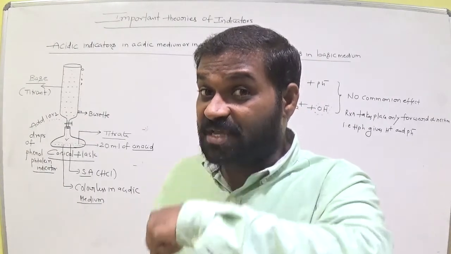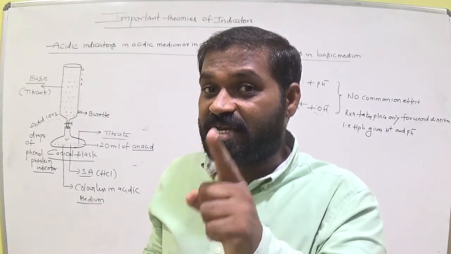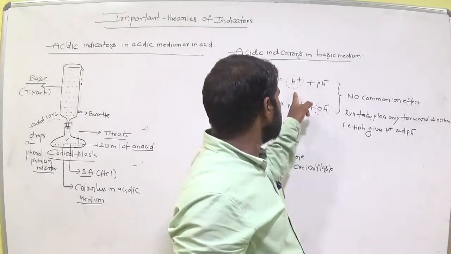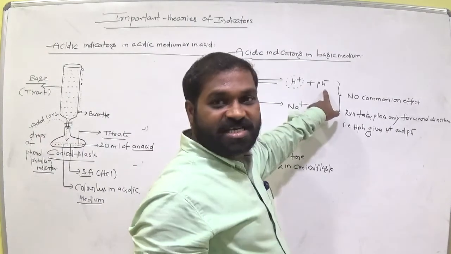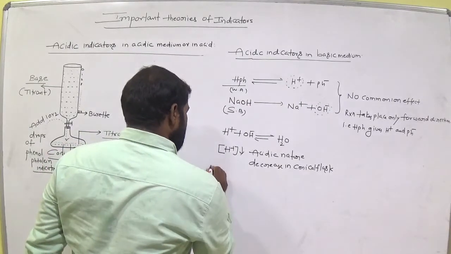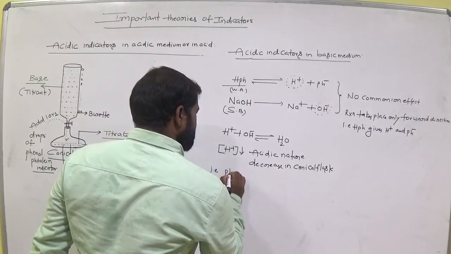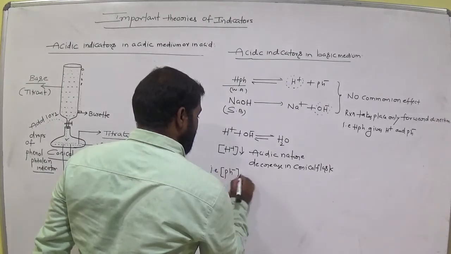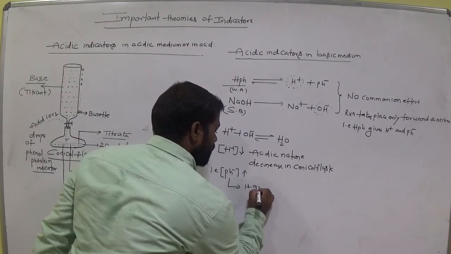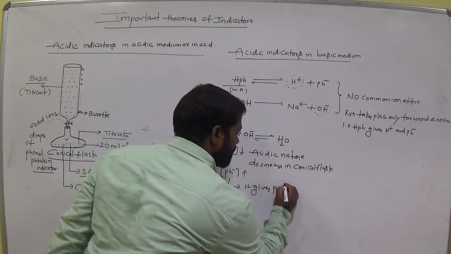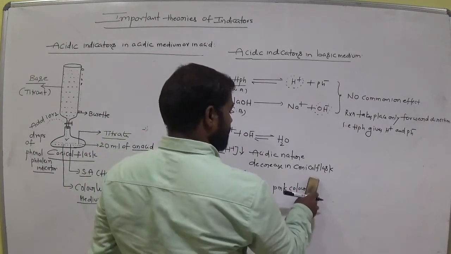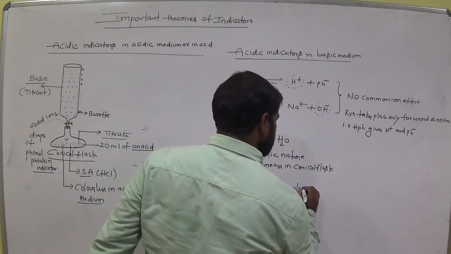So now in the basic medium, the phenolphthalein indicator is pink in color, because the H plus ion concentration is less, and the Ph minus ion concentration is high. Okay, so the Ph minus ion concentration is high. So now, due to the Ph minus ion concentration, it gives pink color. Is it clear?